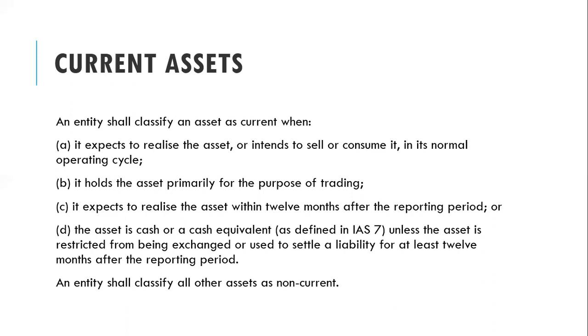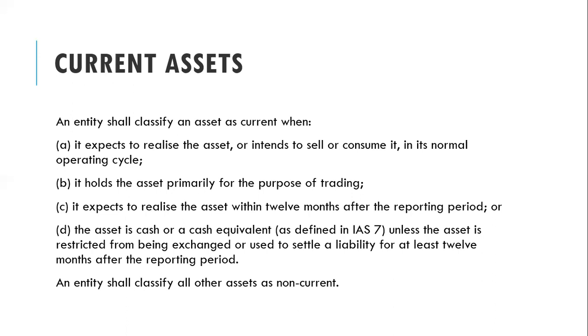So these are the four classifications you can use to determine whether an asset is a current asset or not. Now, if any asset falls into either A, B, C, or D, it's a current asset. Now look at that last line. An entity shall classify all other assets as non-current.